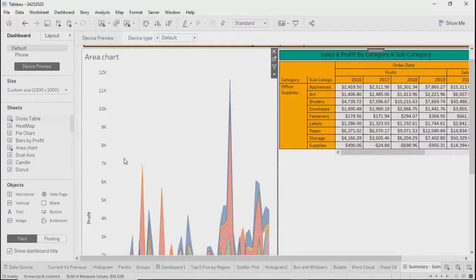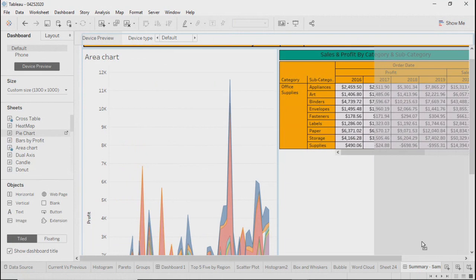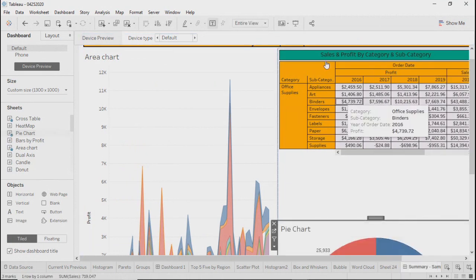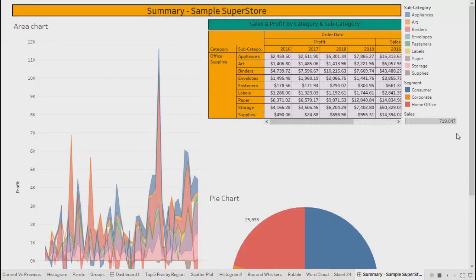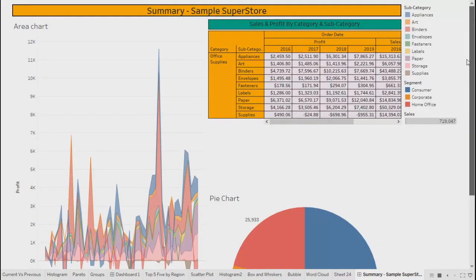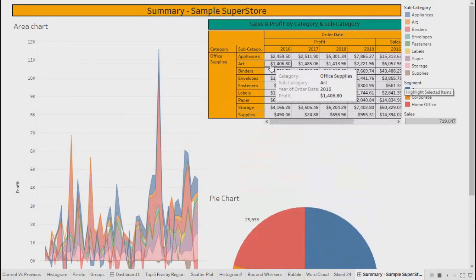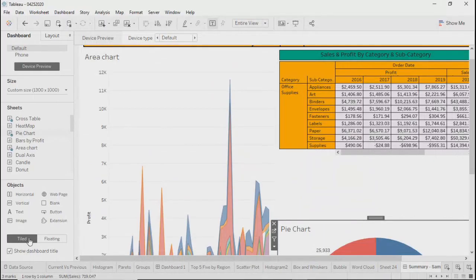You can drag one more thing. For example, let's say pie chart. See, Tableau is automatically trying to adjust all the objects, which may not look good or very aligned at this moment, but Tableau automatically adjusts these things. That is what we call as tiled format.